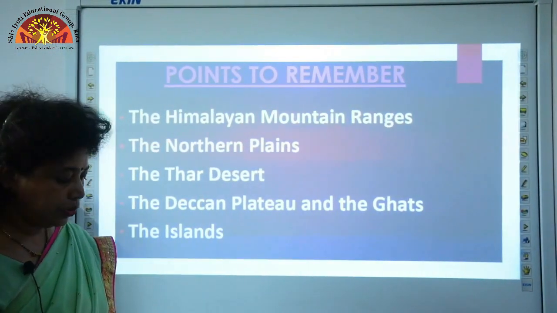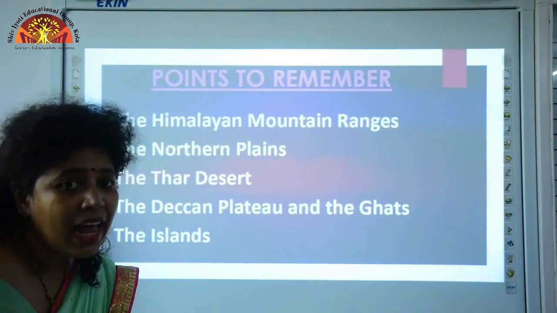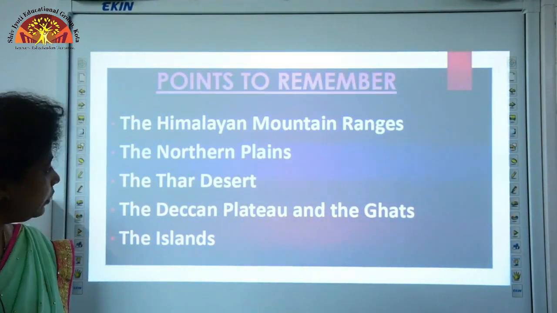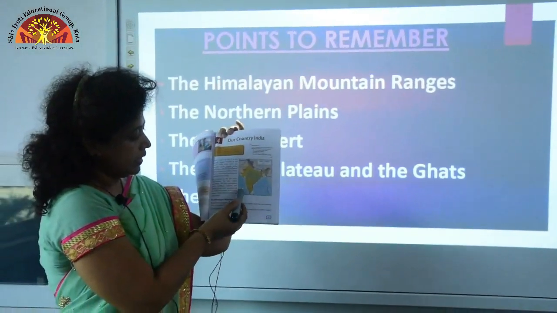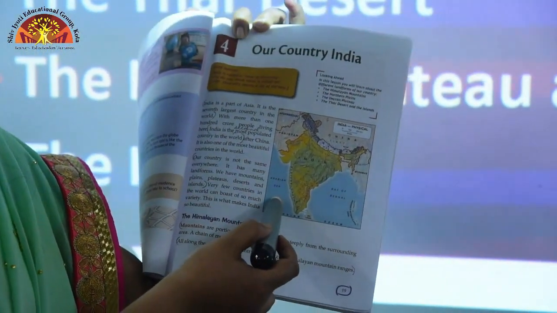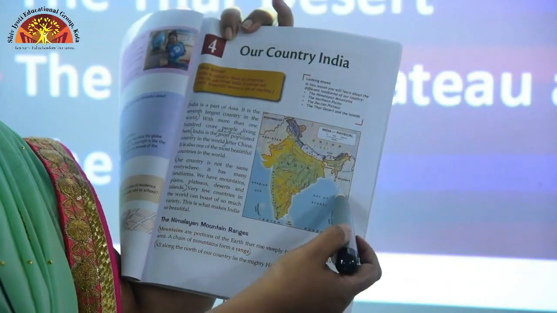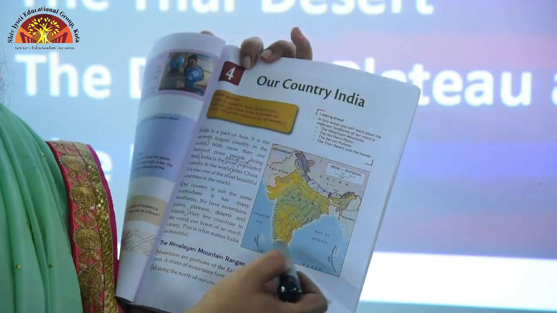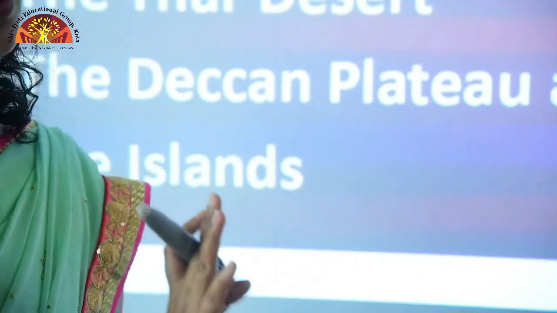Now let us come to the islands. Islands are a land covered on all sides by water. So, in the Arabian Sea, there are groups of islands called Lakshadweep Islands, and in the Bay of Bengal there are groups of islands called Andaman and Nicobar Islands, and these two groups of islands are part of our country. So, this concludes this chapter.